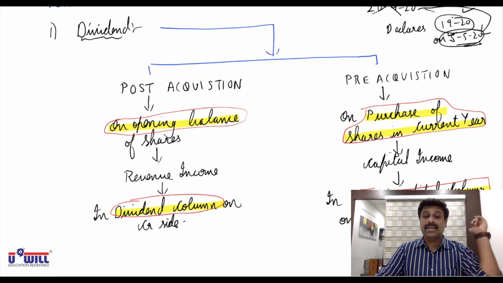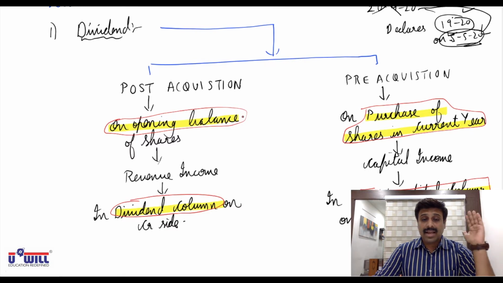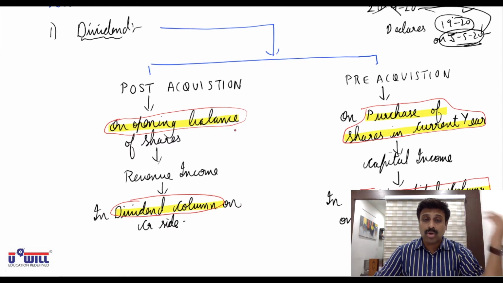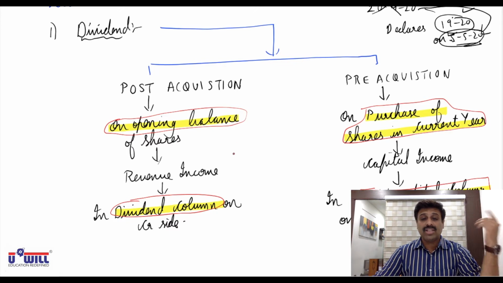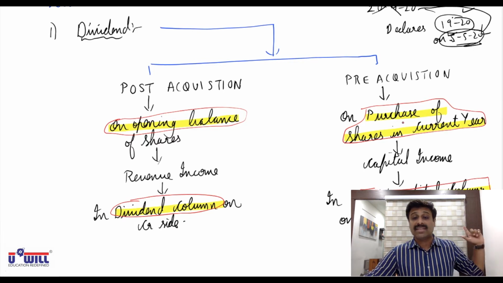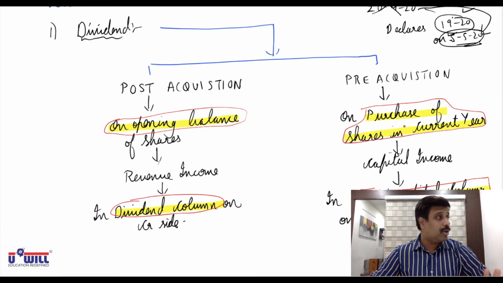Opening balance means last year's dividend, and opening balance means you were the shareholder also in the last year, you were the owner of that company in the last year, so it is your revenue income, it will come in dividend column. But if you have purchased any shares in the current year, still you get the dividend of last year, then that is a windfall gain for you, so that will come in capital column in credit side. That is not a revenue income for you.